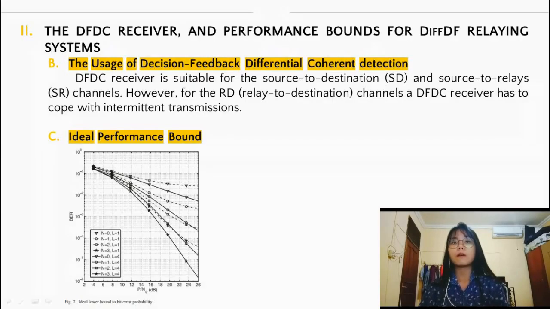B. The usage of Decision Feedback Differential Coherent Detection. The DFDC receiver is suitable for the source to destination and source to relay channels. For the relay to destination channels, the DFDC receiver has to cope with intermittent transmissions. C. Ideal performance bound. We can see that numerical results for the ideal lower bound are presented in this figure. It is seen that increasing the number of relays improves performance when the DFDC receivers are used.